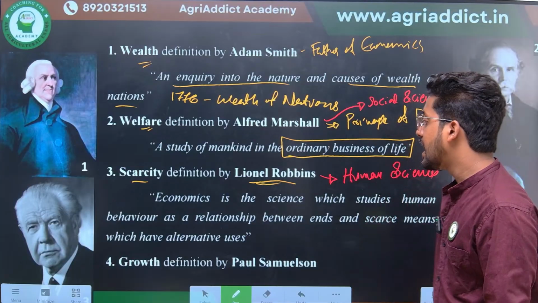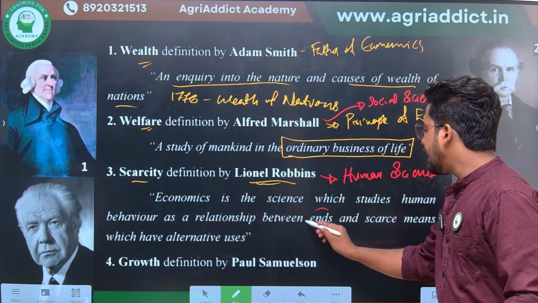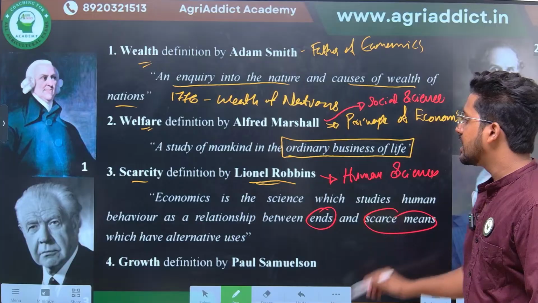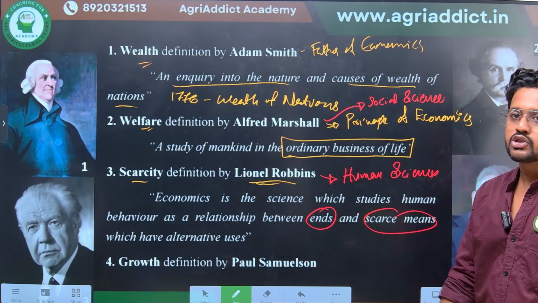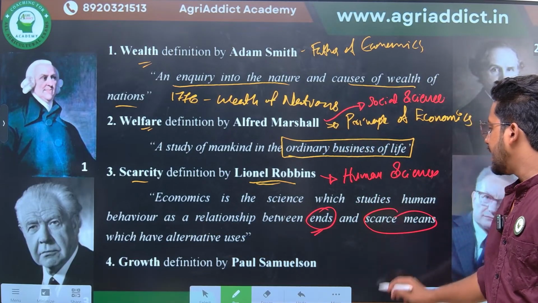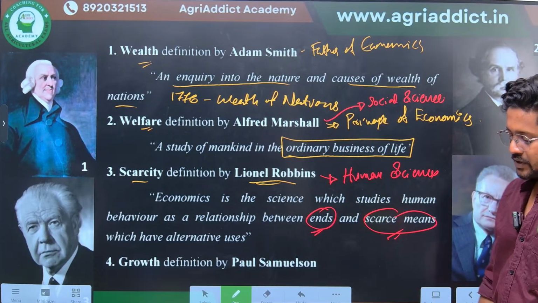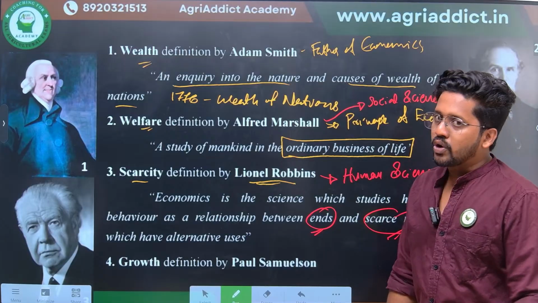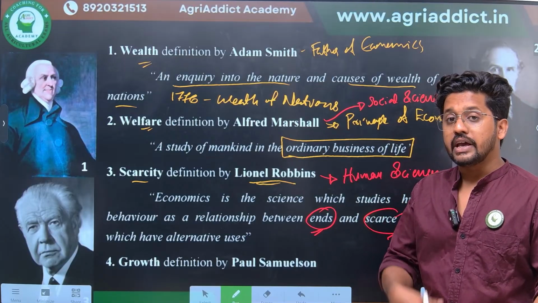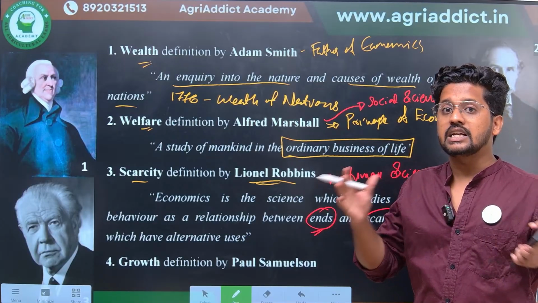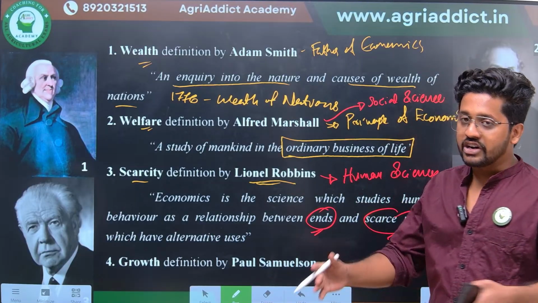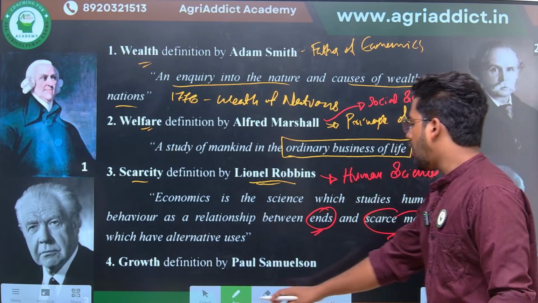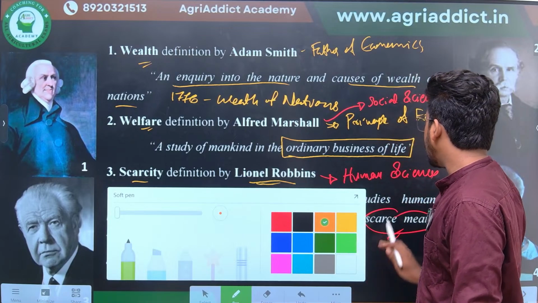So what are the conditions? As a relationship between ends and scarce means which have alternative uses. So here we have two important terms, ends as well as scarce means. Lionel Robbins is also known as the first scientist to explain economics in the scientific way.